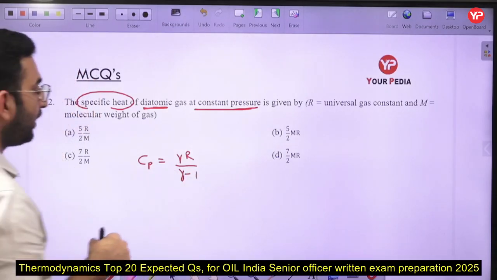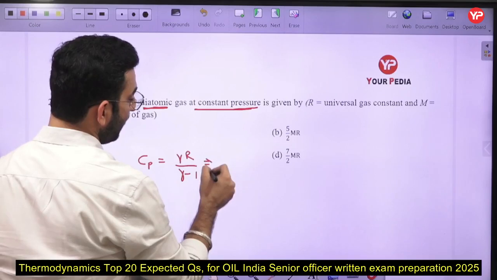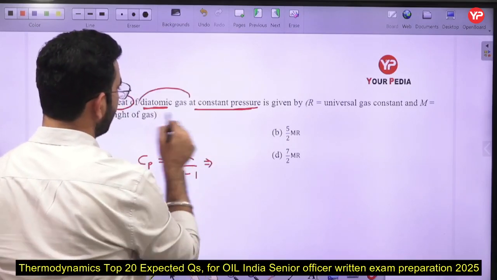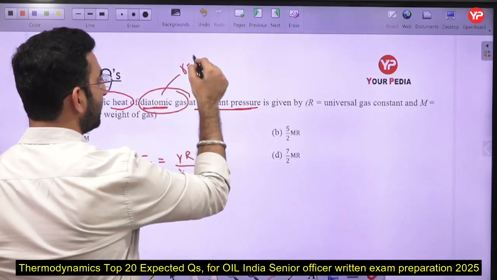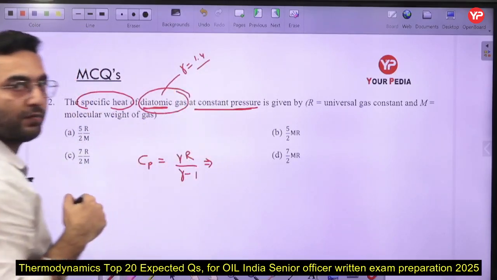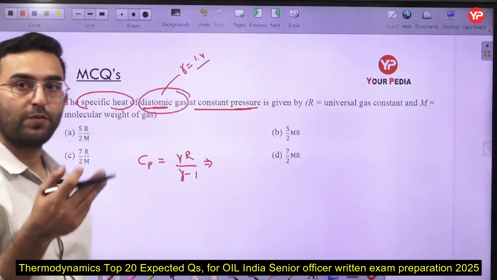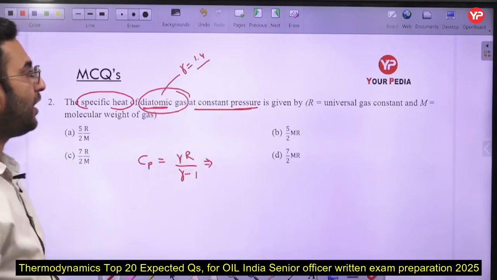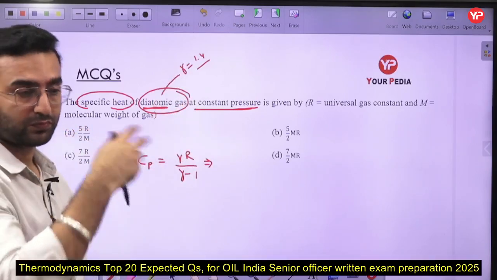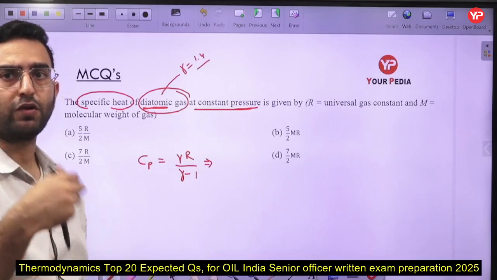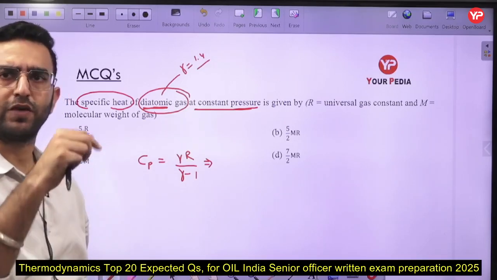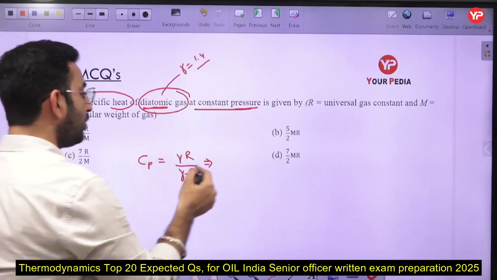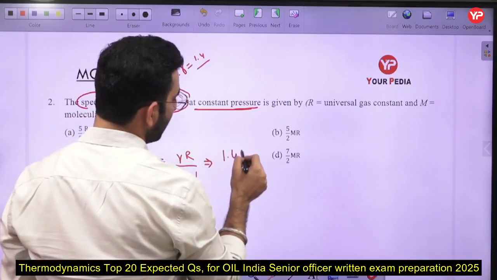And in this formula, I can say that for the diatomic gases specifically, the value of gamma is equal to 1.4. If you are dealing with monatomic gases, gamma is going to be equivalent to 1.667. If you are dealing with different gases, or exhaust gases, then the value is going to be 1.33 something.